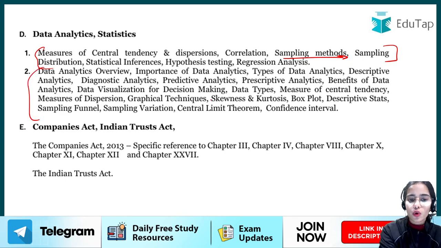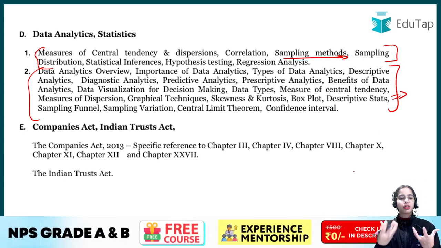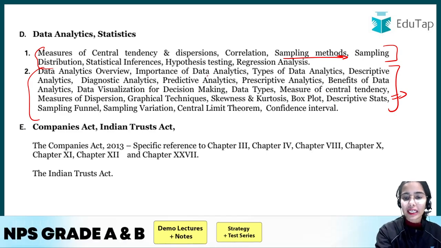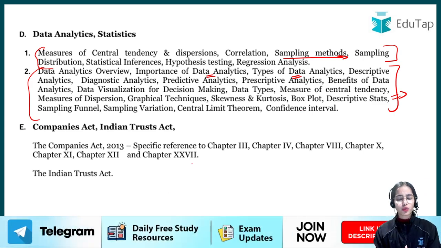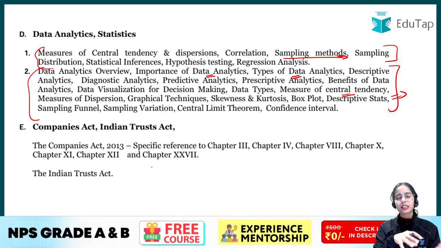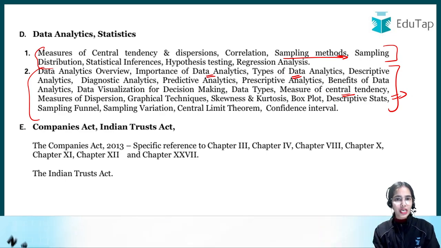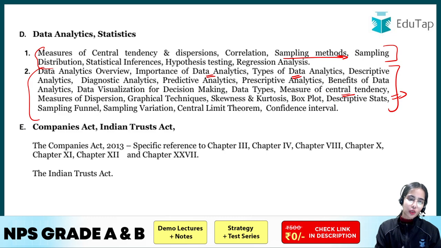Data analytics overview. So in the analytics field, you will be studying different points. Data analytics overview, importance of data analytics, types: descriptive analytics, diagnostic analytics. So different types of analytics you have to study. Measure of central tendency again. So you will be studying statistics, then you will be studying the application of statistics also. A lot of your knowledge of statistics will help you in data analytics also.